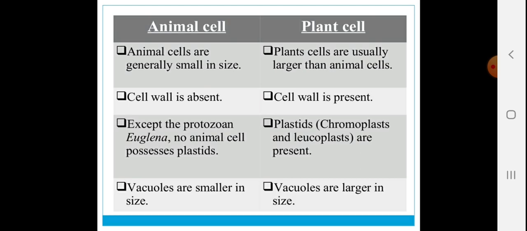Also, in animal cells, vacuoles are much smaller in size, but in the plant cells, vacuoles are more in numbers as well as larger in size. So these are the basic difference between the animal cells and the plant cells.